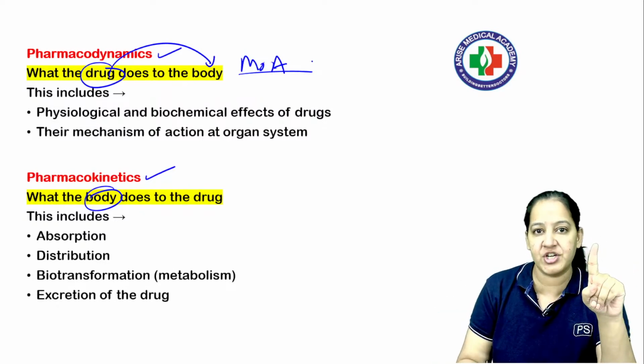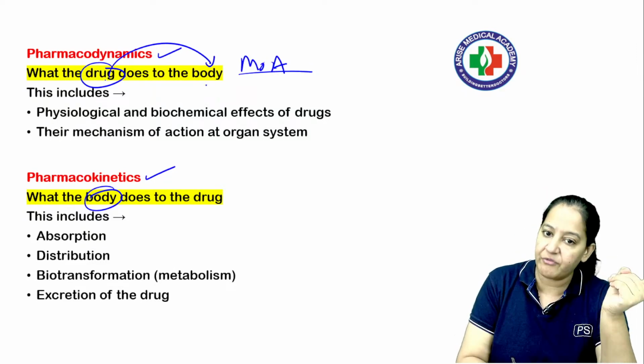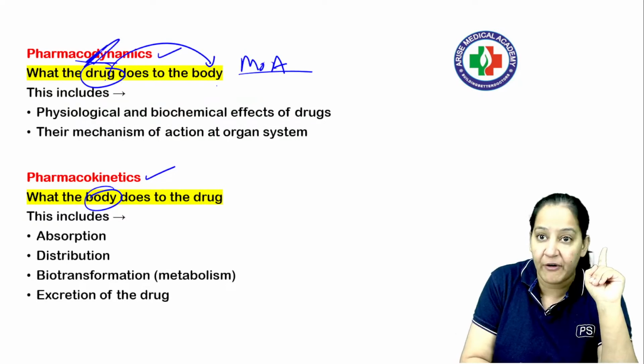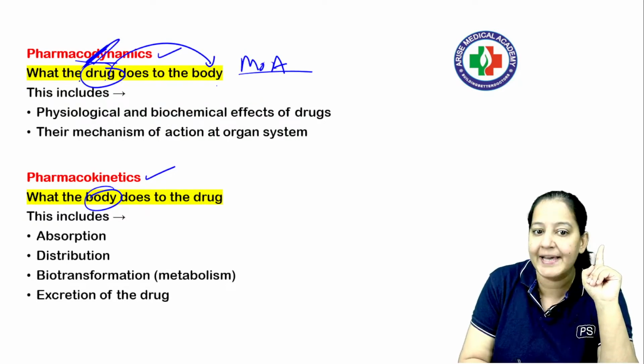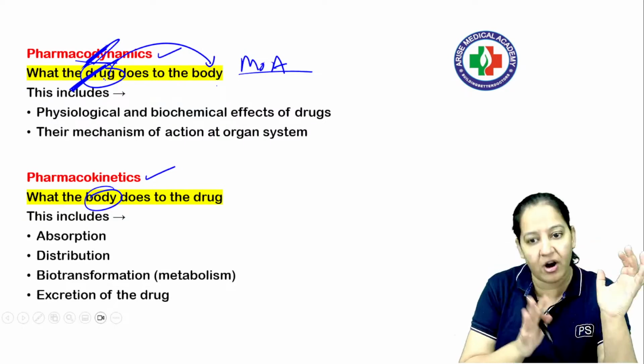So the mechanism of action of the drug, for what purpose we are taking that drug, that is the effect of the drug on the body, right? That is known as pharmacodynamics. You can learn D for D, you will not forget. Dynamics ka D is drug ka D. Dynamics means D for drug, the effect of the drug on the body, right?